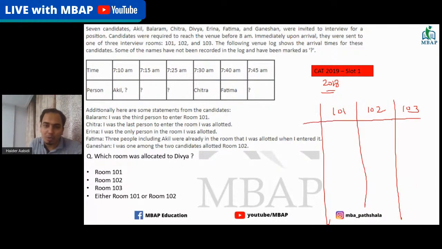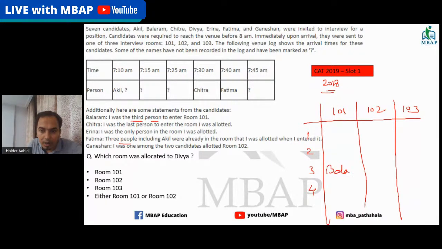Now, through the clues, we're looking at the clues again. So I'm putting a number as well: first person to enter, third person to enter, and so on. Chitra was the last person to enter the room I was allotted. Arena was the only person in the room I was allotted, so one room has only one person. We have a direct clue here that Balaram was the third person to enter in room number one. So I will put Balaram here.